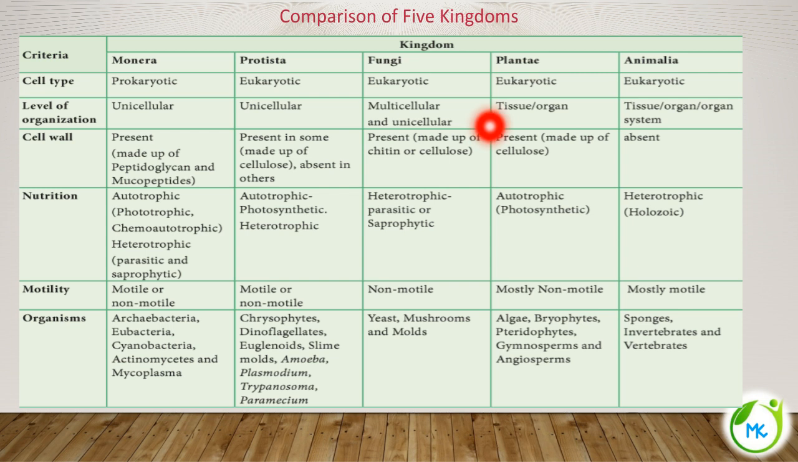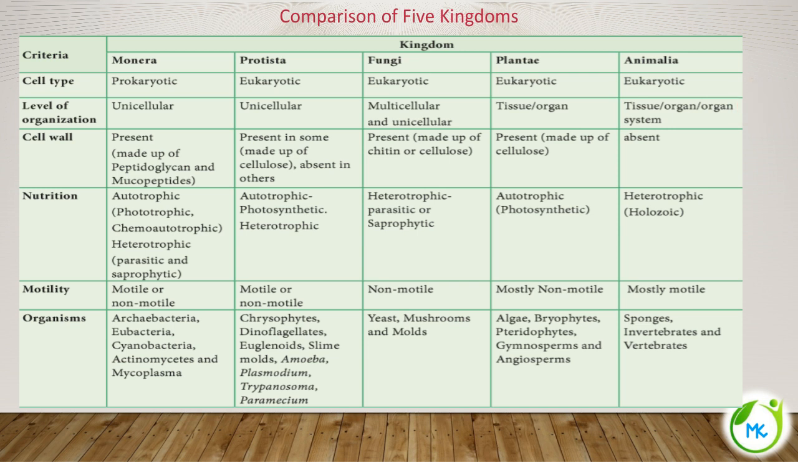Groups of cells join to form tissues, and groups of tissues join to form an organ. For example, cells join to form different kinds of tissue like parenchyma, collenchyma, sclerenchyma, xylem, and phloem. Tissues then join to form an organ, for example a leaf. And the next kingdom, Animalia: what is the level of organization? Certain organisms may exhibit tissue level, certain may exhibit organ level, and certain may exhibit organ system level of organization.